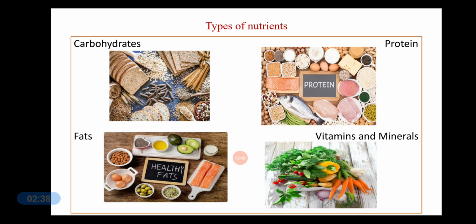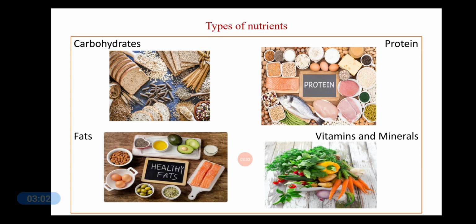Now, let us study about the different types of nutrients. As you can see that there are 4 main types of nutrients: carbohydrates, proteins, vitamins and minerals, and fats. All these 4 types of nutrients are very essential for the growth of our body.